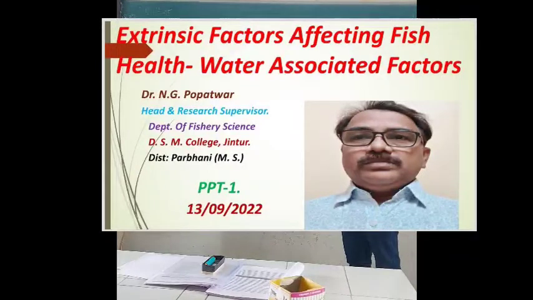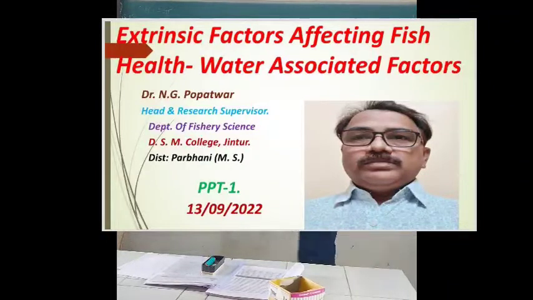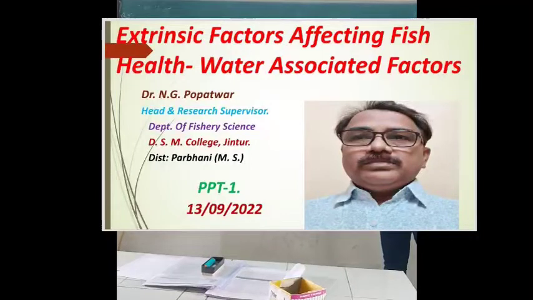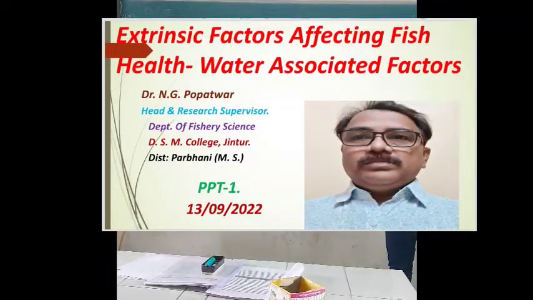In this water, which are the factors that are associated? Hence, they are called the eccentric factors associated with water, because water is the life of aquatic animals. Without water, can fishes survive? No. Without water, can fishes live for a long period? No. Then this water is important. This water is most useful for the aquatic animal.